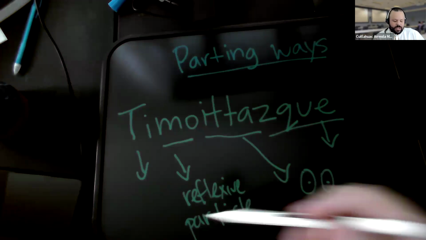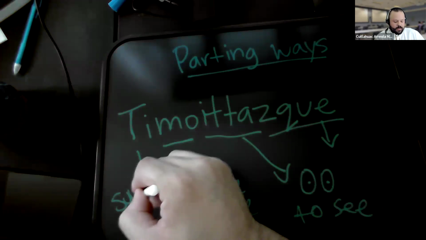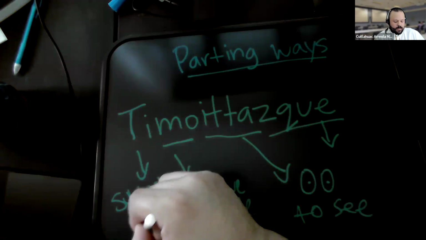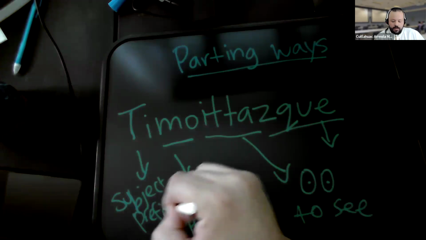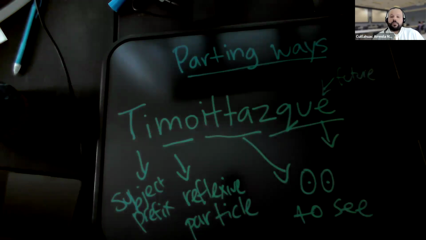Timoitaske. This ti is the subject prefix we. And this indicates the future. Timoitaske.